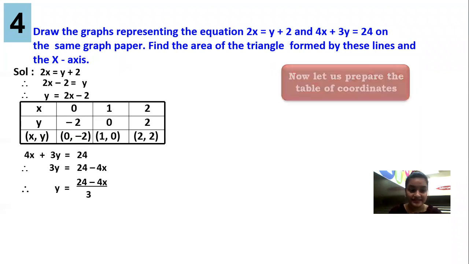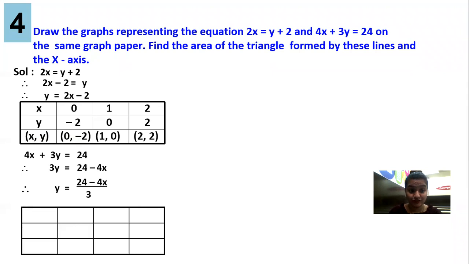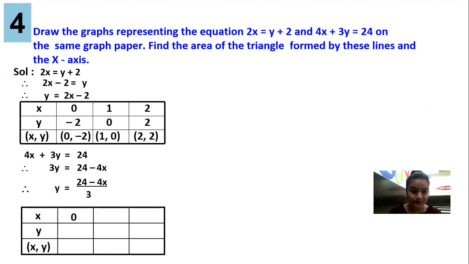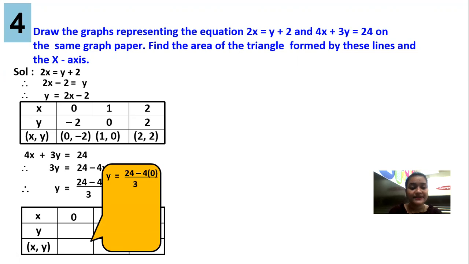Now guys, we will make a table. Here we have to be careful because we have a denominator. Now guys, here I found only 3 coordinates. But in exam, you need to find 4 coordinates. Remember that. Okay? X, Y, X comma Y. Over here, in the place of X, you have to assume the value because it is on the right. So guys, if I consider X as 0, 4 zeros are 0, 24 upon 3 will give you 8. 0, 8.